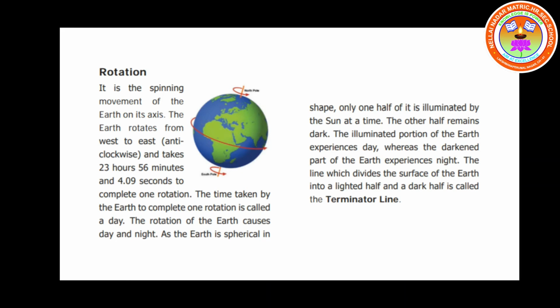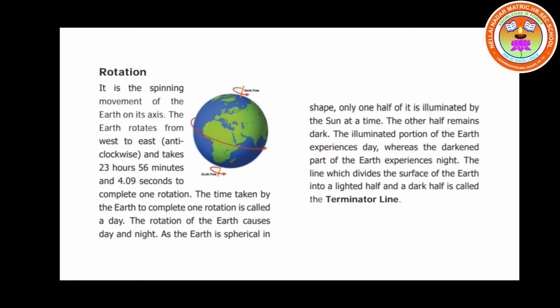It will be dark. The illuminated portion of the earth experiences day. So the part which gets the sunlight will be the daytime. Is it clear? Whereas the darkened part of the earth experiences night. The other part which is not receiving sunlight will be the night.